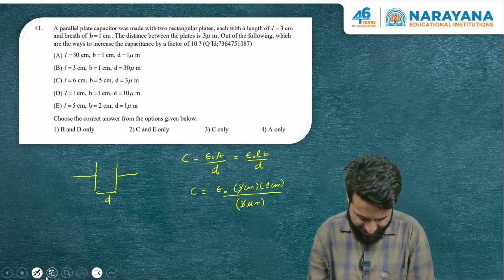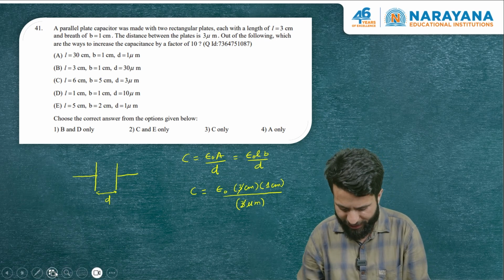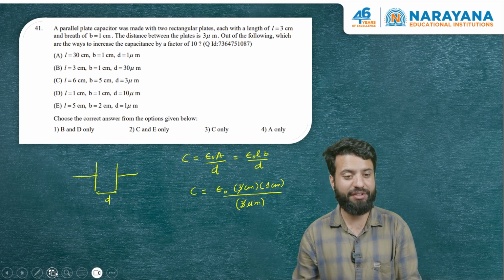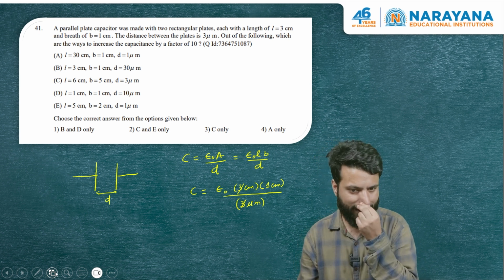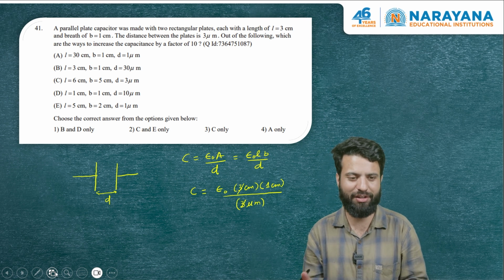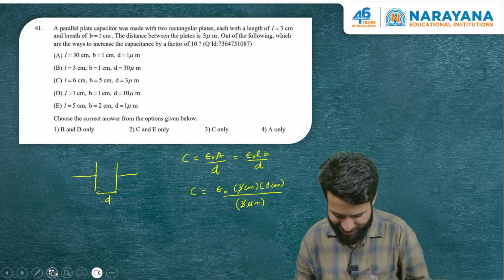If you check option A, it seems like capacitance is increasing by a factor of 30. If you put L equal to 30, B equal to 1 and D equal to 1, you can see that capacitance is increasing by a factor of 30. It becomes 30 epsilon naught units. So option A can't be the answer, right?